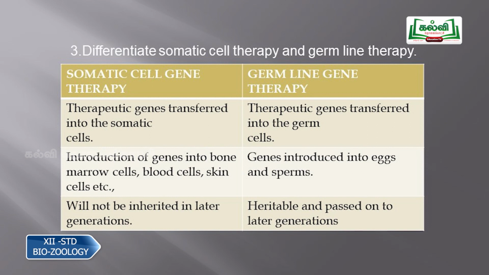And in germline gene therapy, genes are introduced in the eggs and sperms so that they will be carried to the next generation. So this somatic cell therapy will not be inherited in later generations because it is not involving the sperm and the egg. So these are the questions.